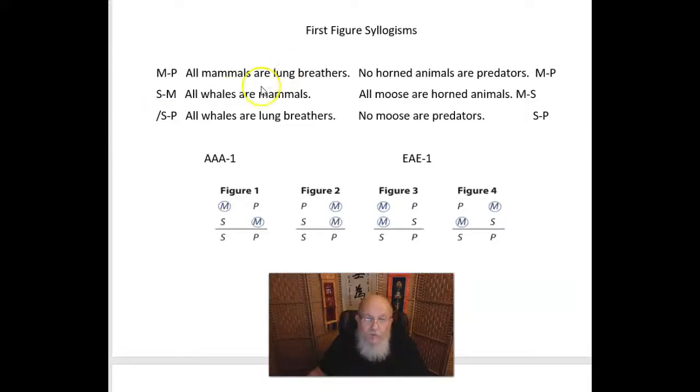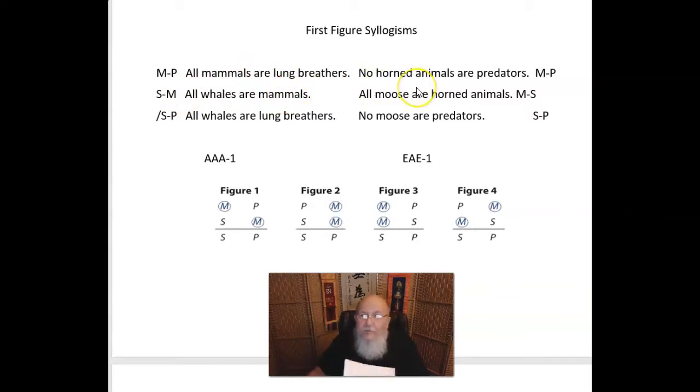Well, a first-figure syllogism is a tool for thinking in just this way. So in our whale syllogism here, we infer that whales have a certain property. They breathe by means of lungs, because they're included in the genus class of mammals that have that same property, right? Whales are included in the class of lung breathers. Mammals are lung breathers. Whales are mammals.